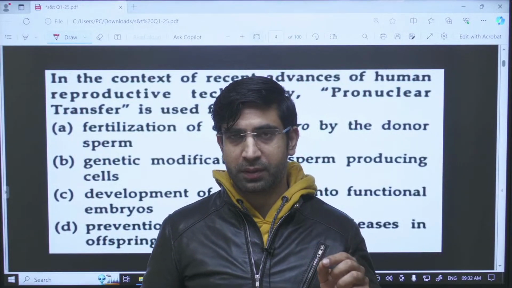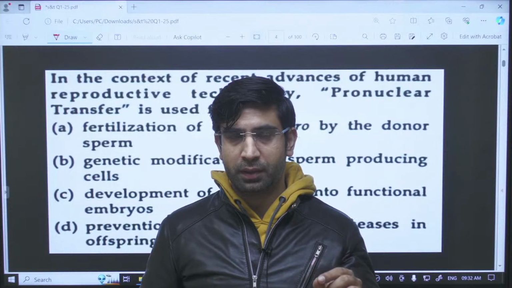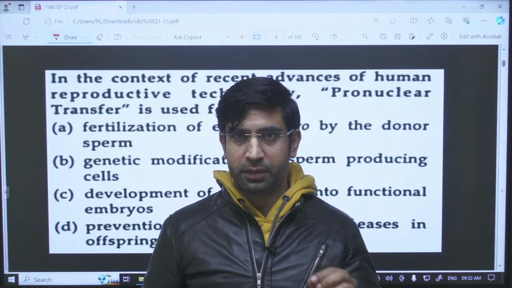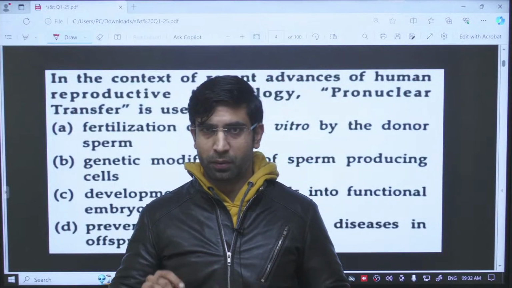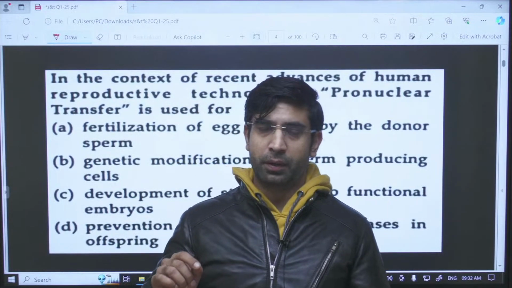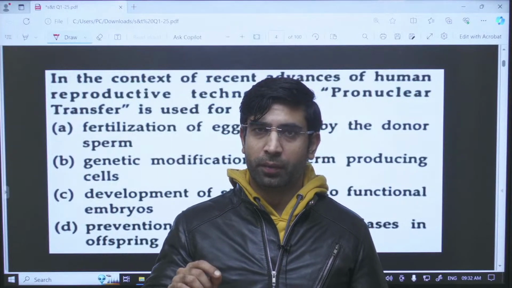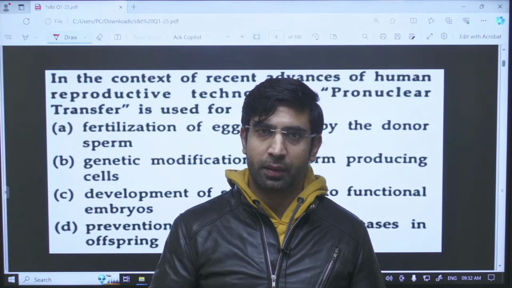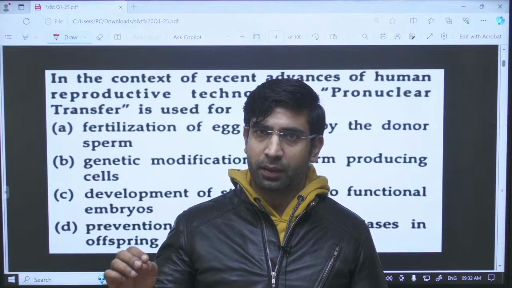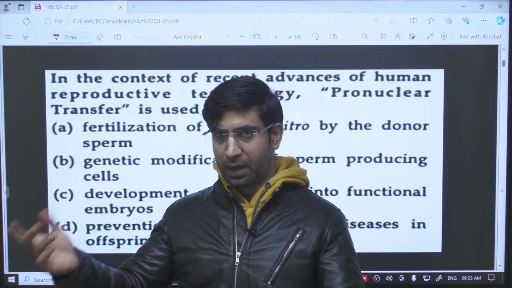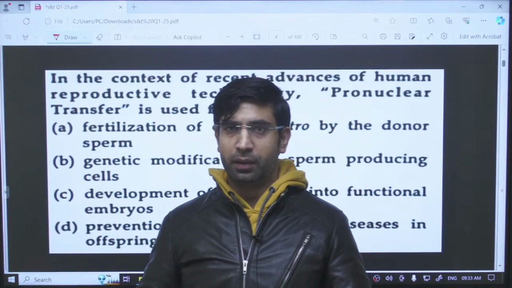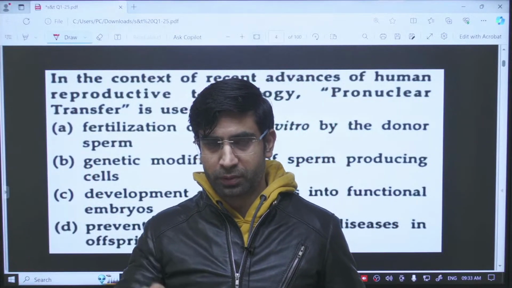So in every child the mitochondria is coming from the mother, but in some female this mitochondria is defective. So what doctors do, they go for mitochondrial gene therapy. What is this? In the mitochondrial gene therapy, they take out one egg from a third female. In that egg, they will remove the nucleus of this egg.